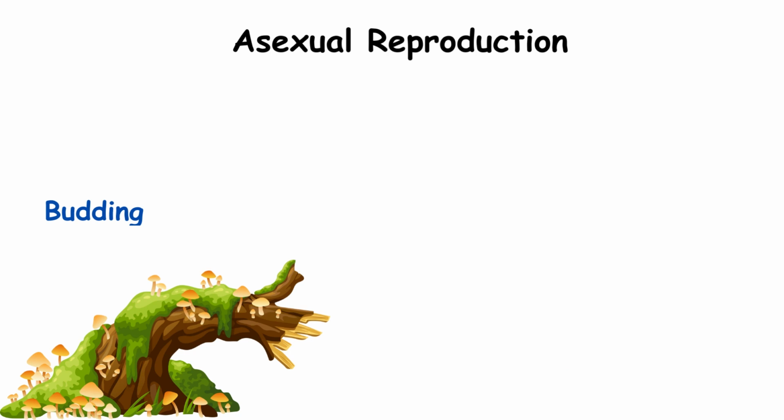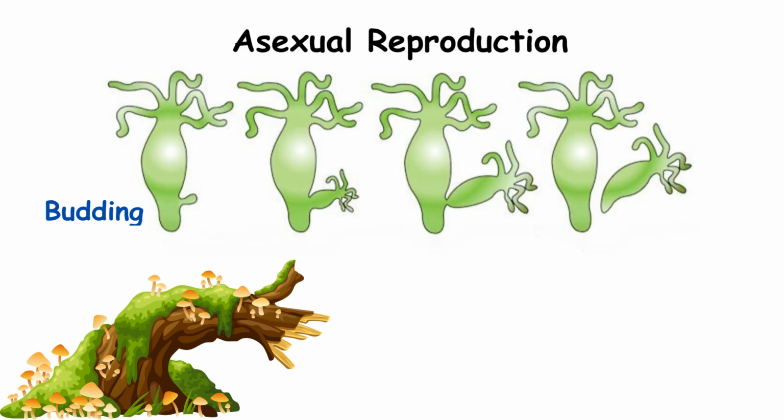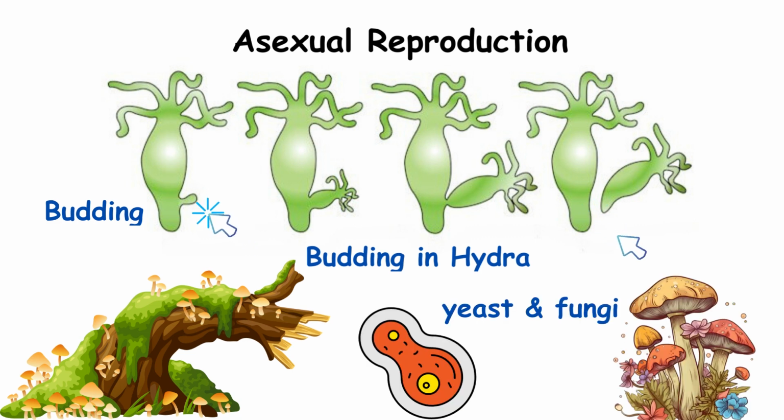This is when a new individual grows as a small projection on the parent organism and eventually detaches to become a separate individual. This process is common in yeast and some other fungi.